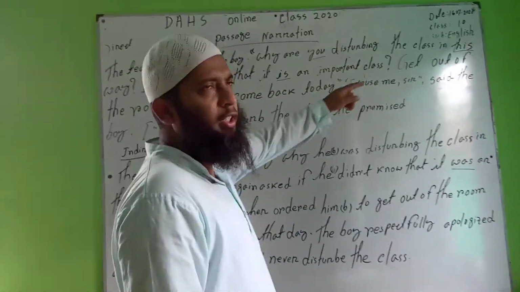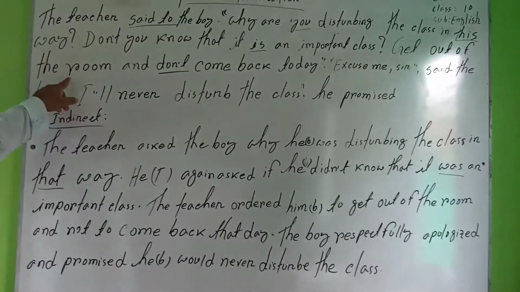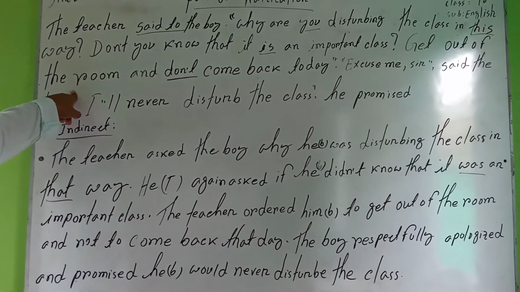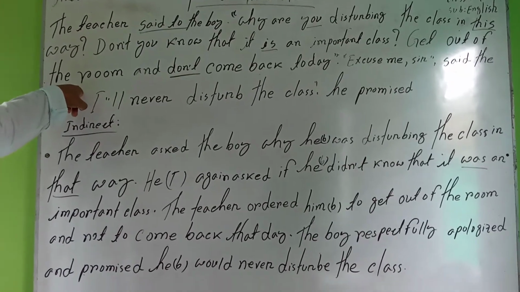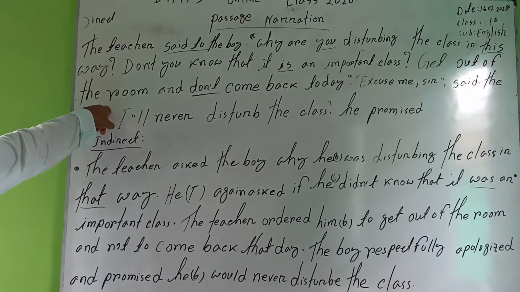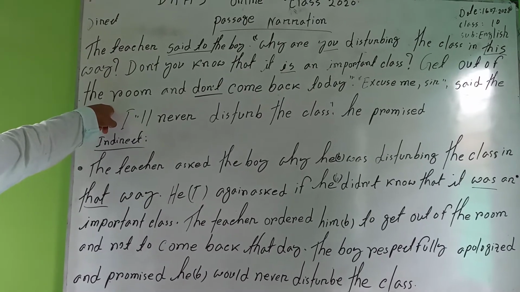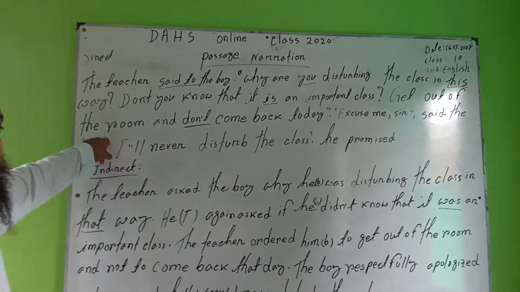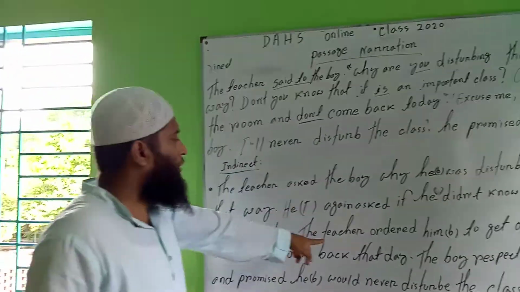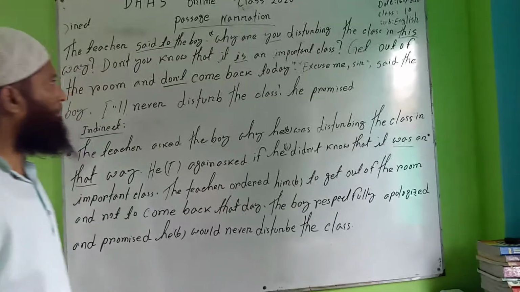Okay, this is the third question by the teacher: "Get out of the room." The teacher is ordering the student to get out of the room. This is an order, not a request and also not advice. For this reason, here you will have to write down the rules of the adverb and the rules of the imperative sentence. So we will have to write here: the teacher ordered him.